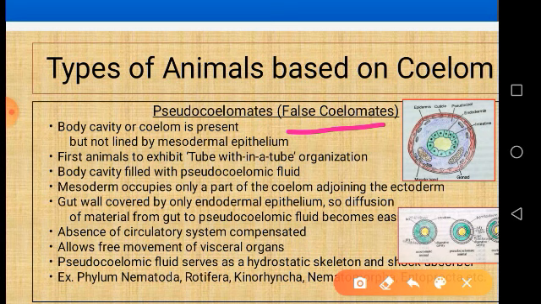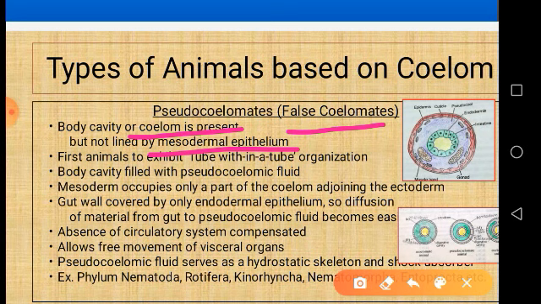Here the body cavity or coelom is present, but it is not lined by mesodermal epithelium. A coelom is said to be a true coelom, or eucoelom, only if it is lined by mesodermal epithelium. But in the pseudocoelomates the body cavity is not lined by mesodermal epithelium, and they include the members of nematodes and rotifers and some other minor phyla.